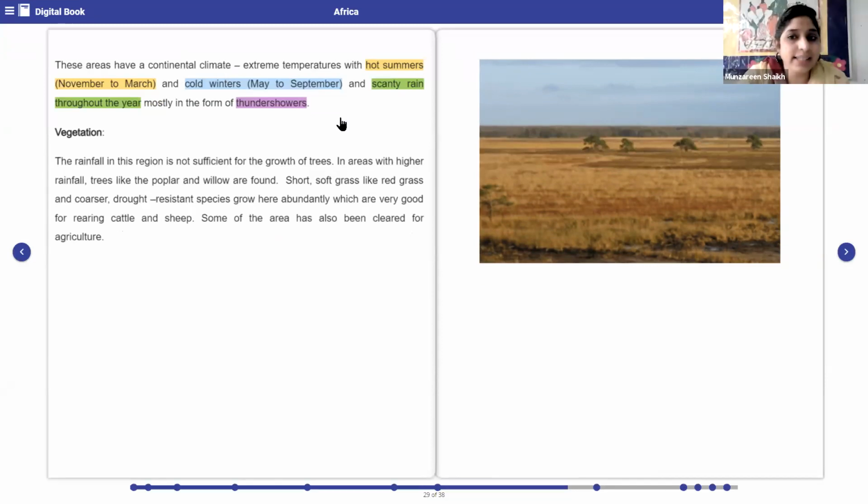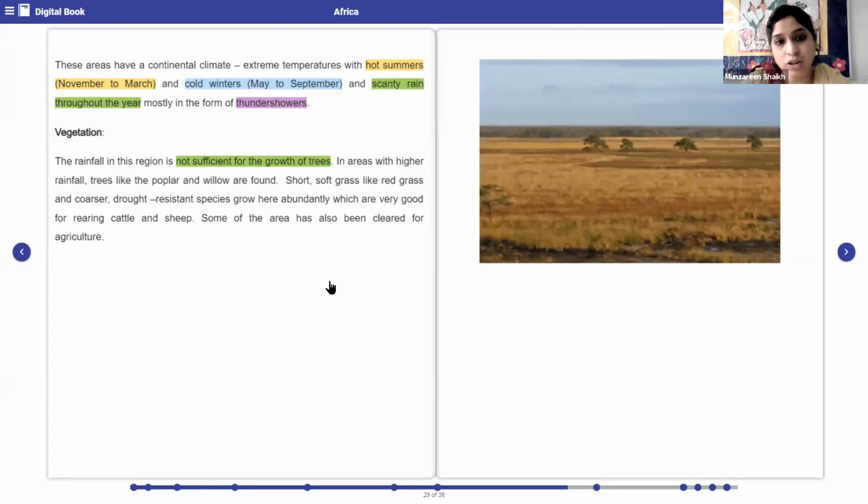Yes. So now let us see about the vegetation. What type of trees do we have in this particular region? The rainfall in this region is not sufficient for the growth of trees. And as we just saw while reading the climate, that the rainfall in this particular region is usually what? Very less. Rainfall is very less, so the growth of the trees is also very less. In areas with high rainfall, trees like the poplar and willow are found. Okay, poplar and willow are found in these particular regions.